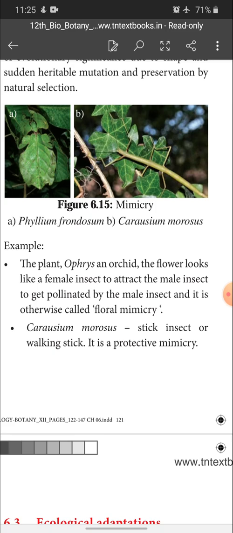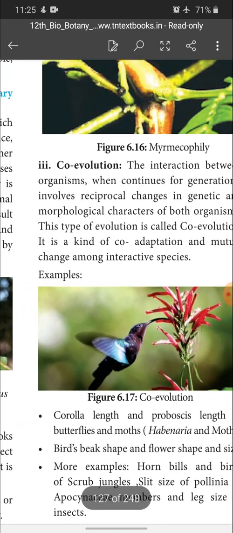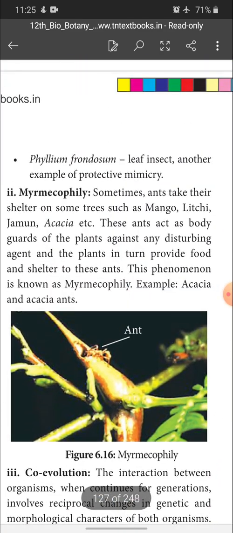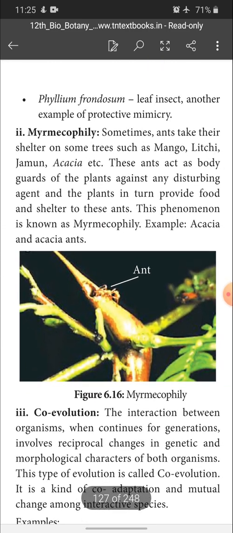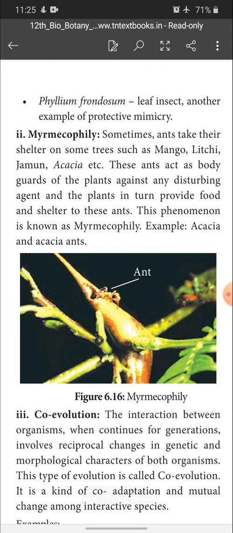And Carausius morosus, a stick insect or walking insect, is a protective mimicry. And the next one is Phyllium frondosum, a leaf insect, another example for protective mimicry.